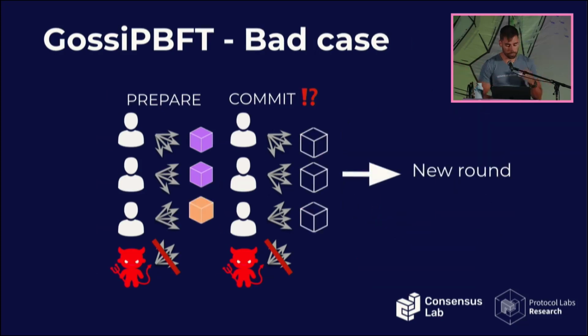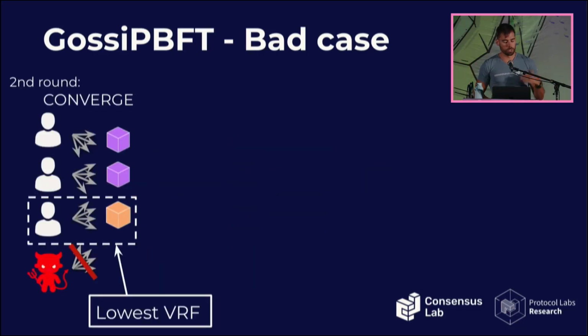Now suppose we're not as lucky, right? We still have this Byzantine that doesn't communicate, and one of the nodes that is correct, unfortunately, proposes a different block, the yellow block. So what happens is in the commit phase, we cannot terminate by the rules of the protocol. So in this case, everybody suggests, hey, we cannot terminate, empty block. So we go to a new round. In the new round, there's a new step that we call the converge step, the purpose of which is to converge to one of the 2 or multiple values that could be proposed. Because the question is, who should change? Should the people who proposed purple change to yellow?